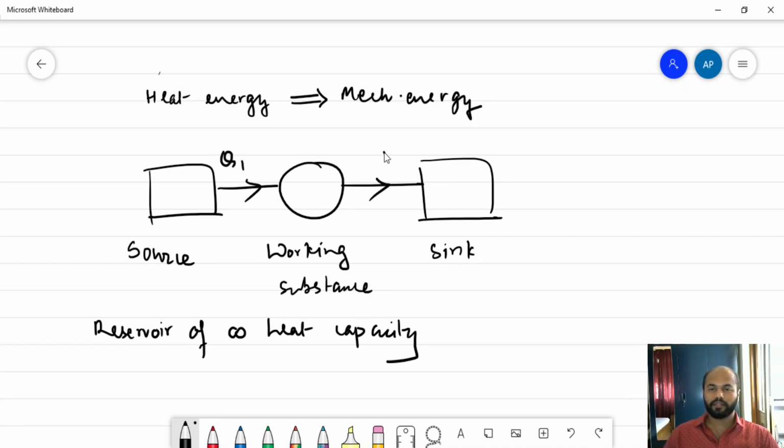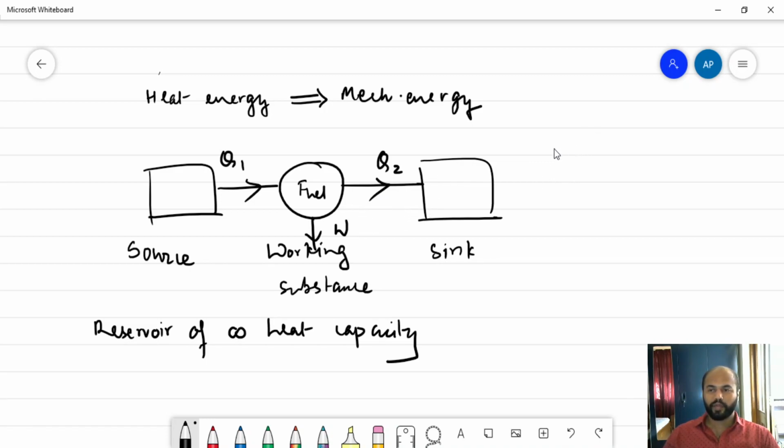Let's call them Q1 and Q2. A similar definition can be given to the sink also, that it is a reservoir of infinite heat capacity, just that it absorbs the heat, and the source can give out any amount of heat. Now, whatever amount of heat is given, this is the working substance. In the case of an engine, this is the fuel, petrol or diesel. And it does some work. That work we can see in the form of the car or the bike running ahead.